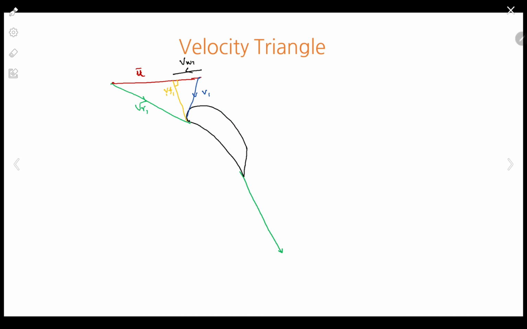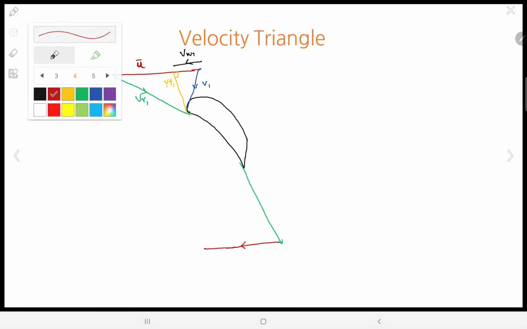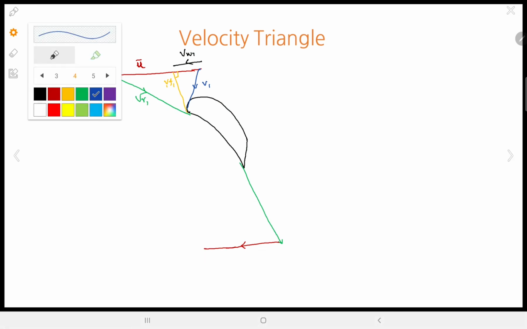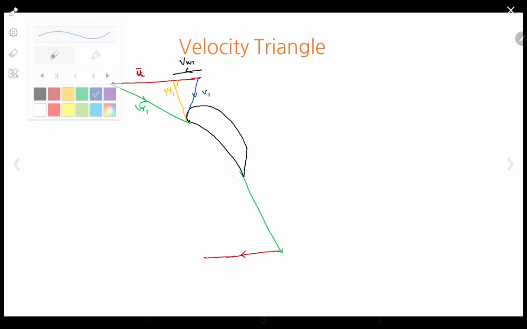Since this is VR, if I draw U bar somewhat like this, followed.